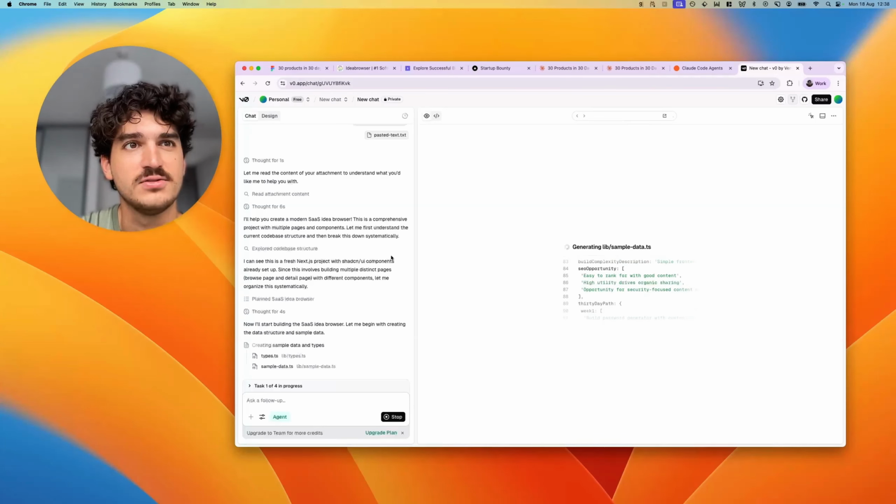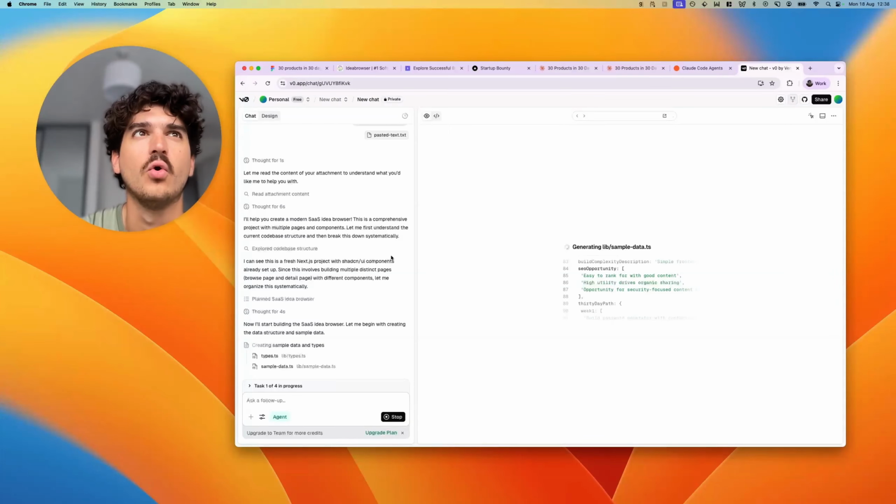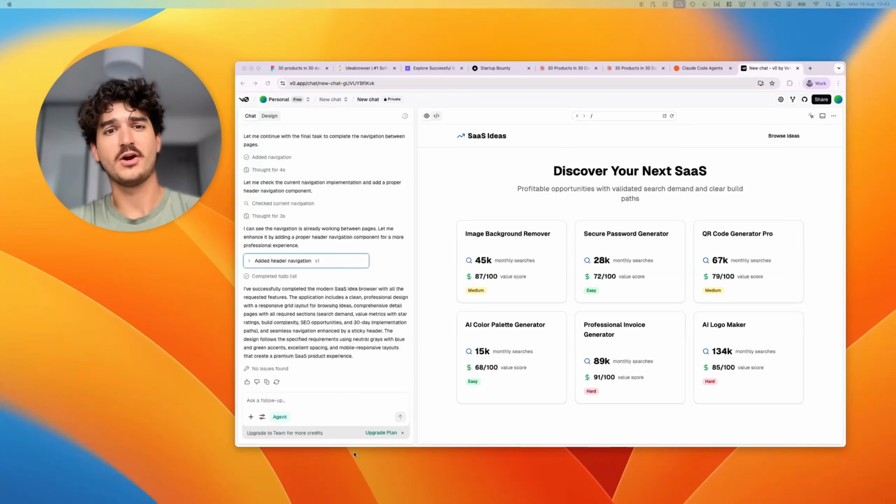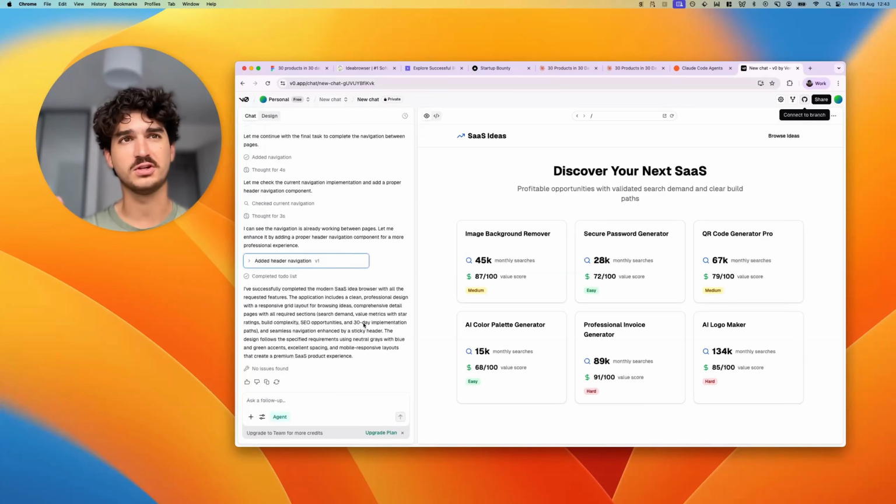Nice to see the agents here as well, so different tasks in progress. I'd imagine, I don't know what they'd be using, Claude Sonnet 4 or GPT-5, I'm not sure. Okay, so apparently OBS is throwing some issues with screen recording, but here we are.